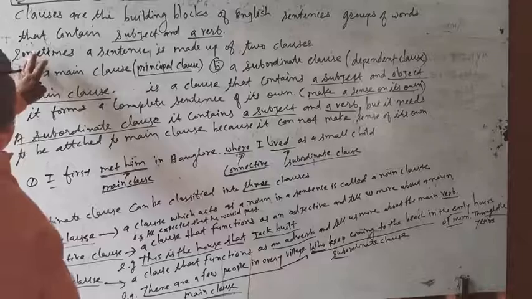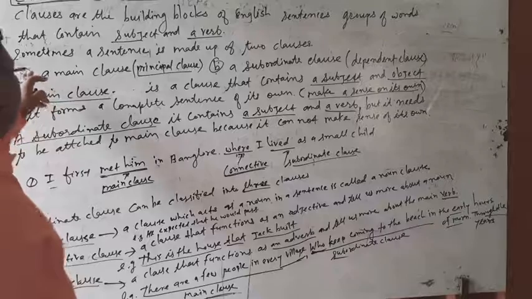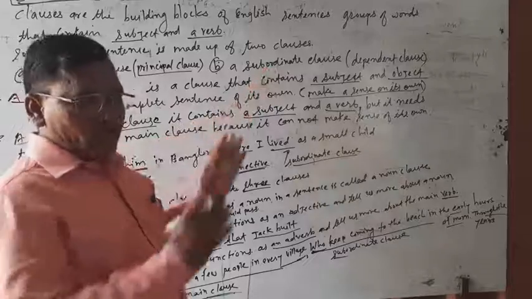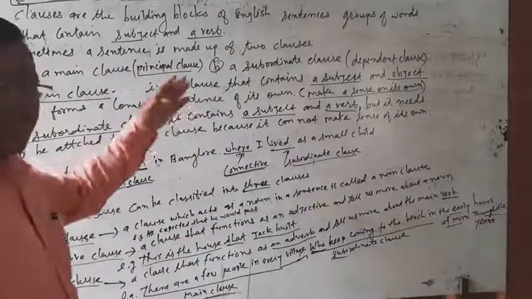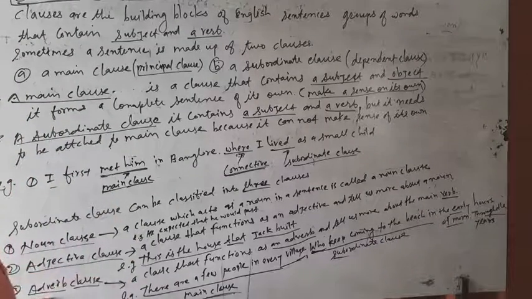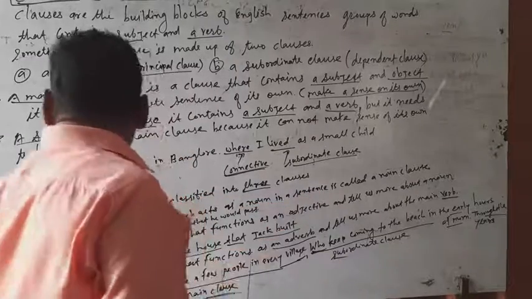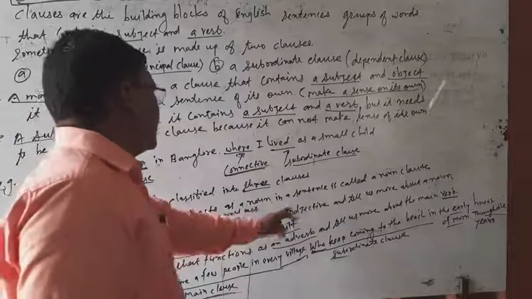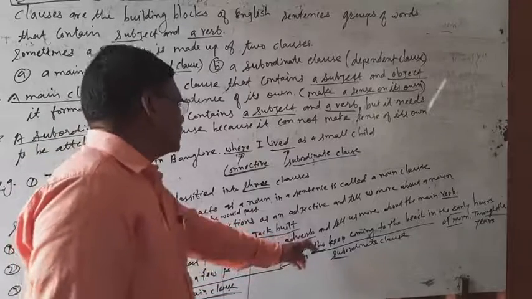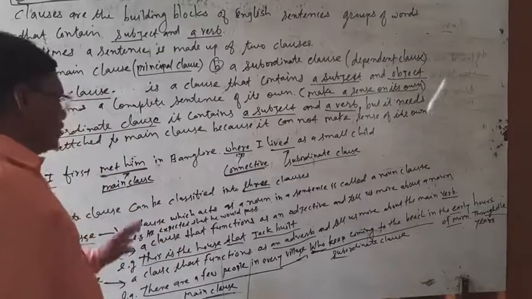Sometimes a sentence is made up of two clauses: a main clause and a subordinate clause. A noun clause acts as a noun in a sentence. An adjective clause functions as an adjective. An adverb clause functions as an adverb and tells us more about the main verb.